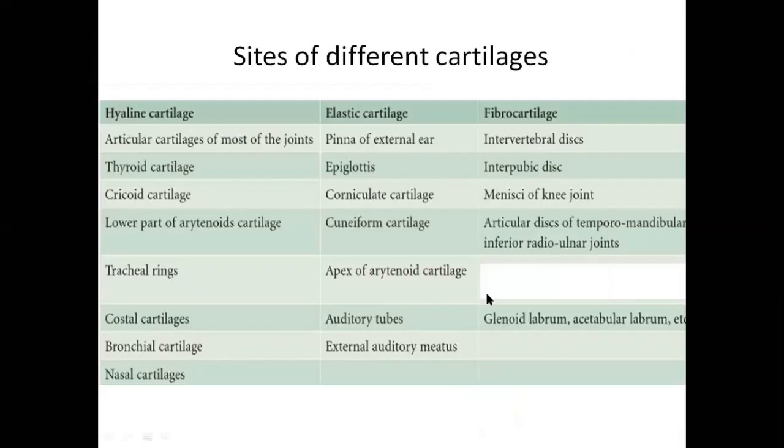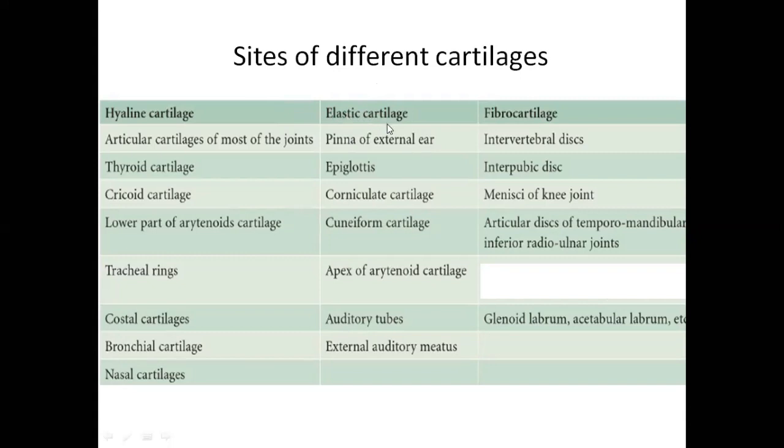And this is a chart for the different types of cartilages. Let's see: hyaline cartilage, articular cartilage, thyroid cartilage, cricoid cartilage, and it is very much important. Please go through this chart in the book by Vishram Singh, or you can take a picture from here.